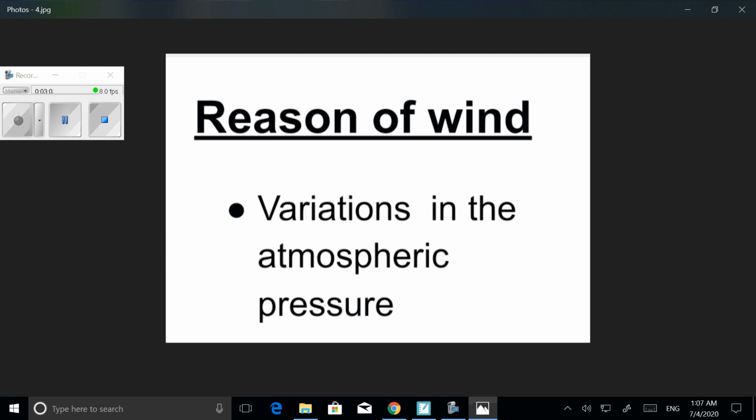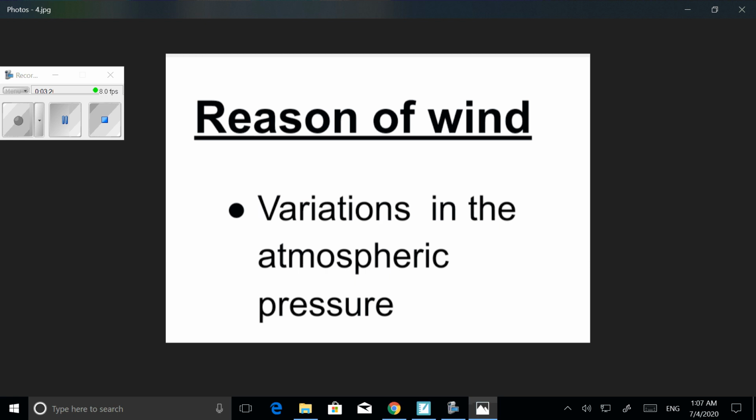This variation in atmospheric pressure is the reason of wind. The volume of air is not the same in all parts of the earth's surface. That is why wind is the movement of air from high pressure regions to low pressure regions. This variation is the reason of wind.